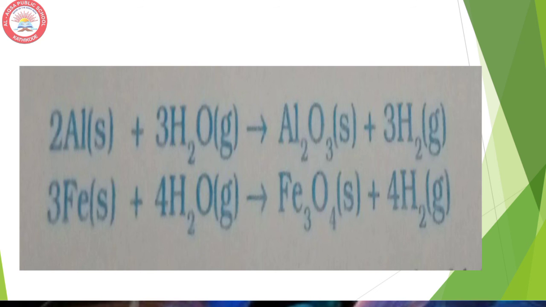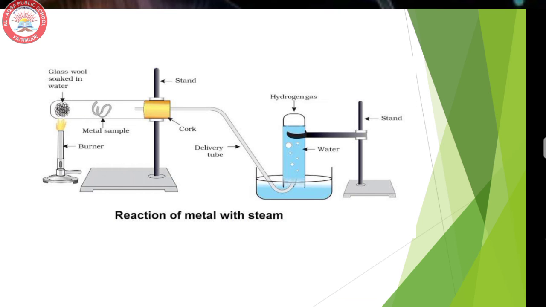For this, you can see figure 3.3 in your textbook. In this picture you can see a glass. Inside the glass there is wool soaked in water and a metal sample, and below the glass a burner is there. When we are heating, the water in the wool converts into steam.